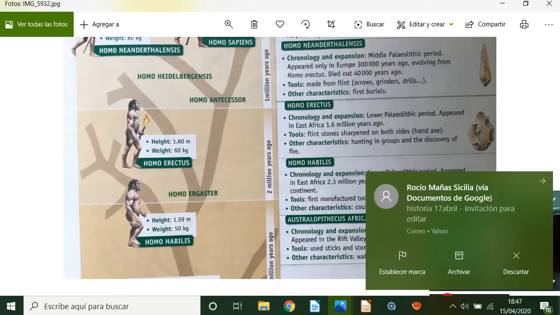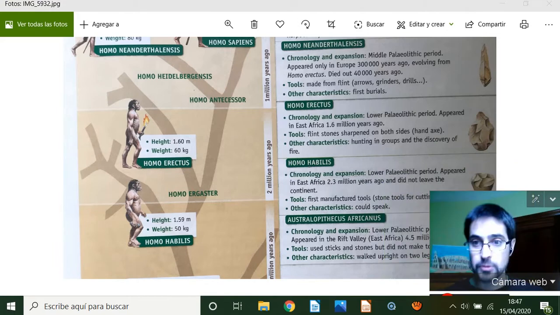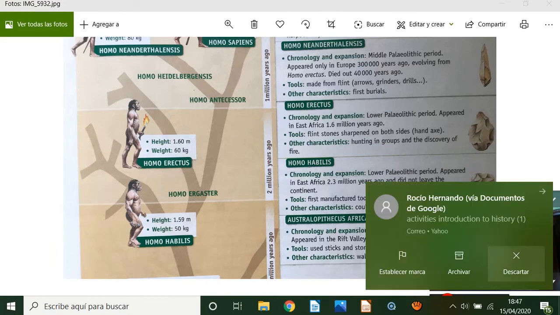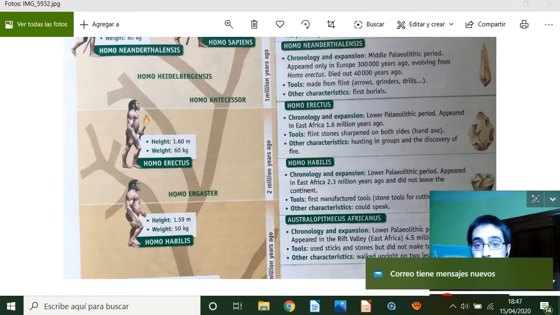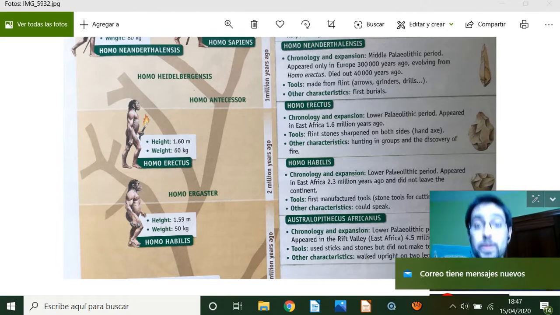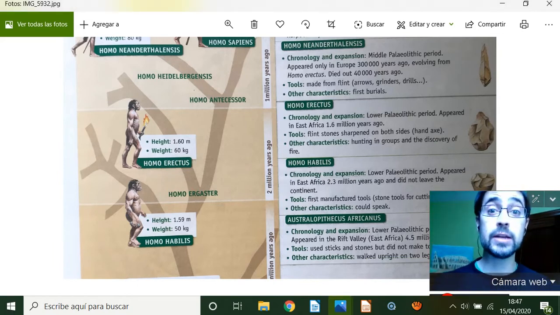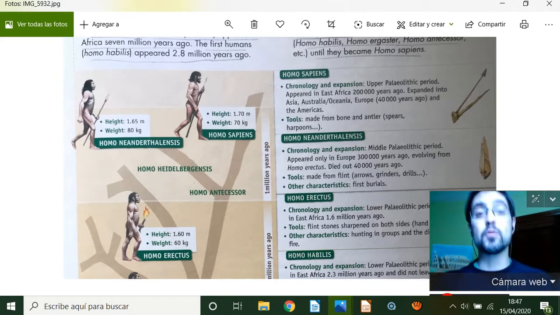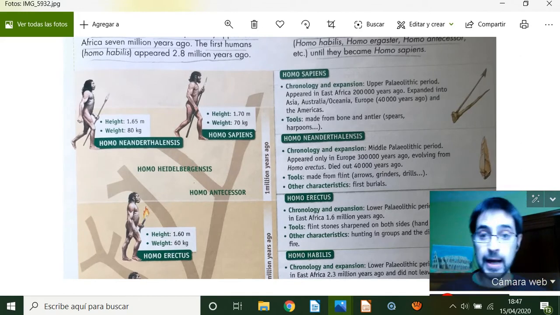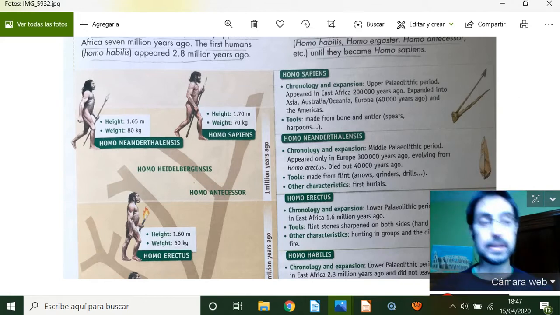Homo erectus, they started to hunt in groups and discover fire. The Homo erectus is important because of that. Homo neanderthalensis, that lived with the Homo sapiens, started to bury their dead. What does it mean?